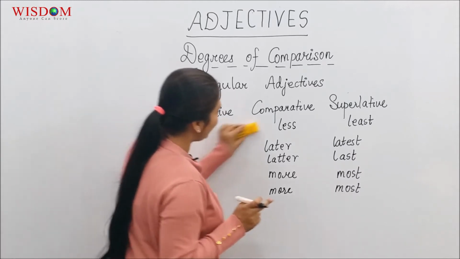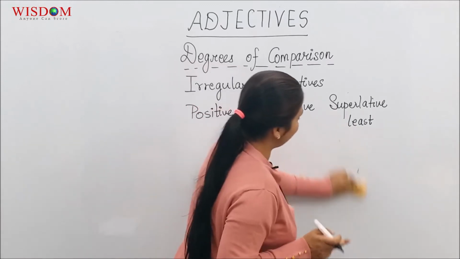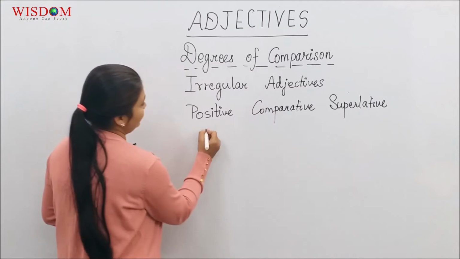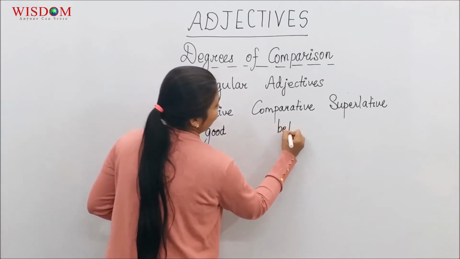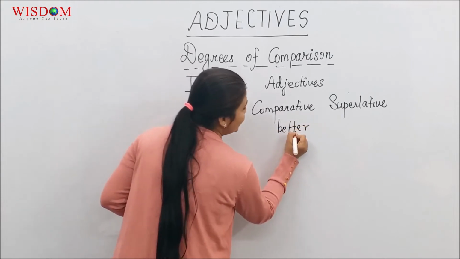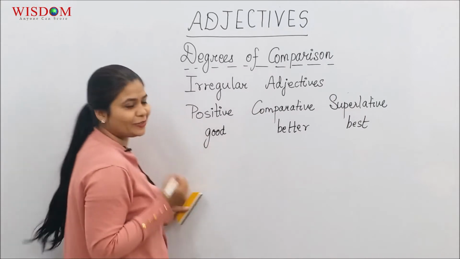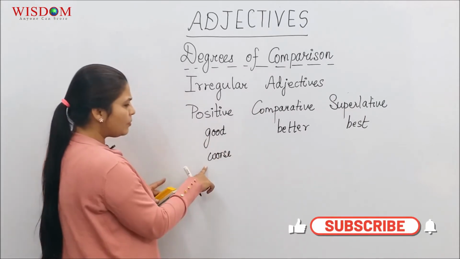There are again 2 adjectives which are irregular adjectives, and almost all of us know about that. Good. Better. Yes, I can hear you all speak the right thing. Best. The superlative form. Worse. Should it come here?